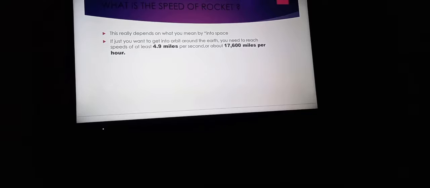So in this slide I explained that to orbit around the earth you need to reach a speed of at least 4.9 miles per second, or about 17,600 miles per hour. So we move to our next slide.